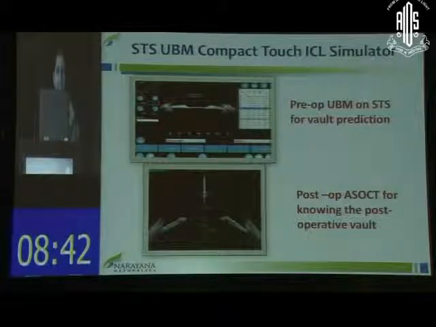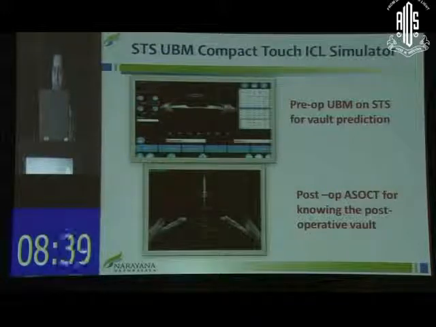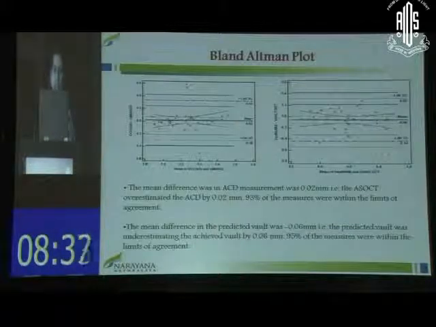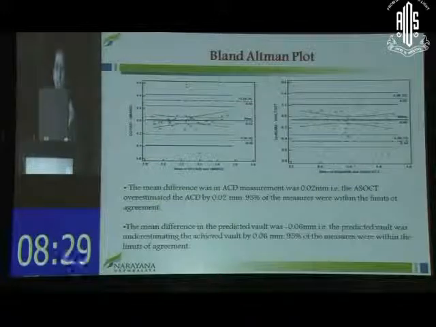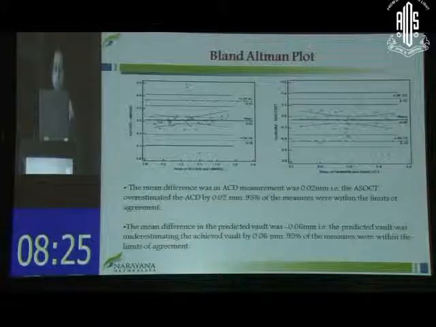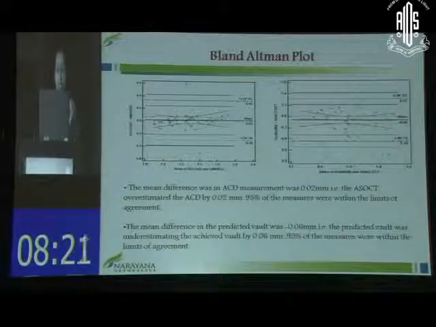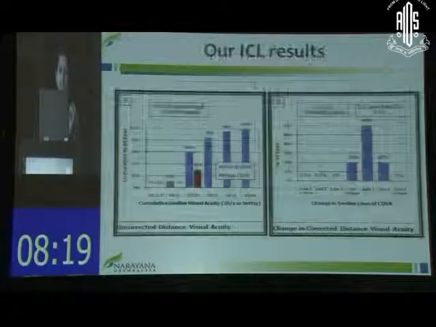So this is the UBM Compact Touch ICL simulator. We studied about 40 eyes, and there was good agreement between what was predicted before the surgery and what we obtained after the surgery. There was just a difference of about 0.02 millimeters in the predicted versus measured ACD and about 0.06 millimeters in the measured vault. So this is good technology available to us now.